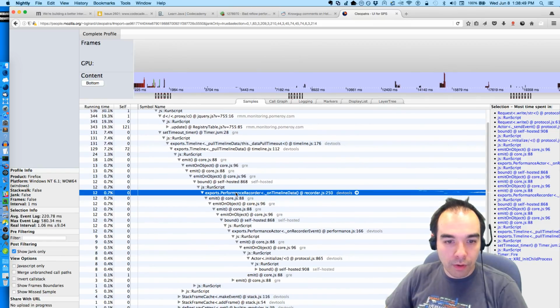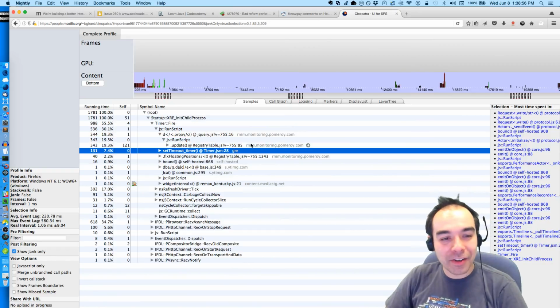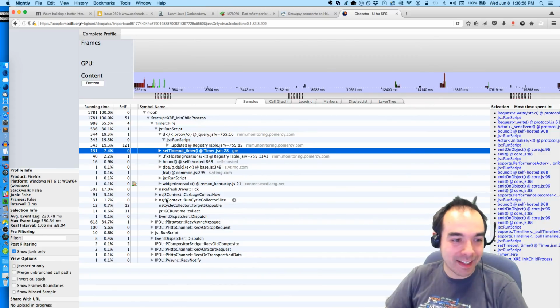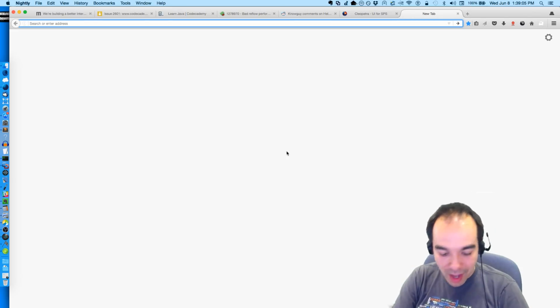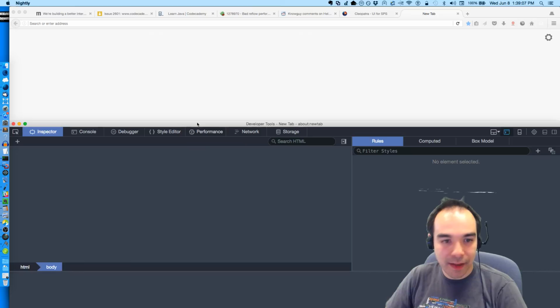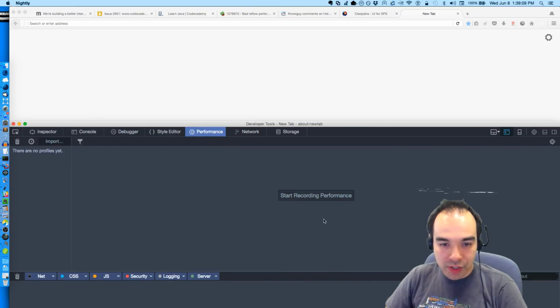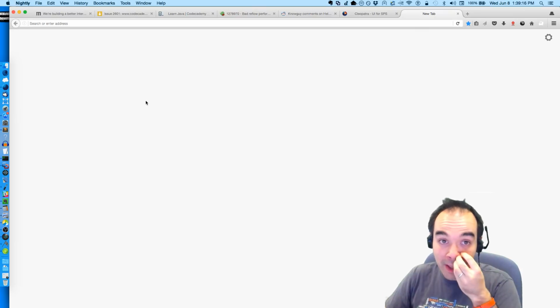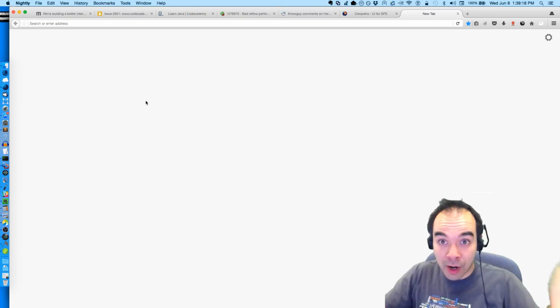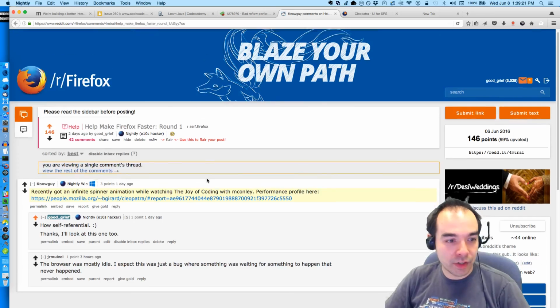Oh, I wonder if they're using a different profiling tool. Oh, okay. I understand. I think I know why this profile only has content: I suspect it's being gathered using the DevTools performance tool, which is normally used to profile web page performance. And we want something at a higher level. We want to profile the entire browser, not just one web page.